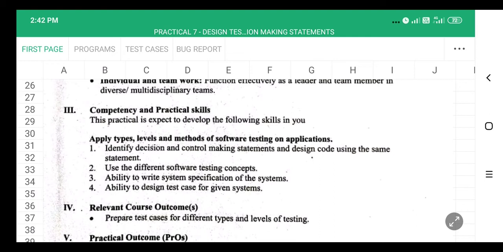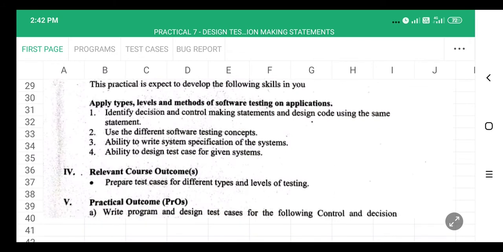You are going to apply types and levels and the methods of software testing on an application, identify the decision and control making statements and design code using the same statements, use the different software testing concepts, write system specifications of systems, and design test cases for the given systems.